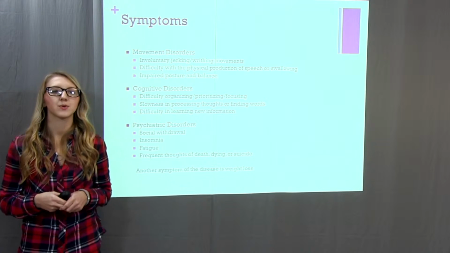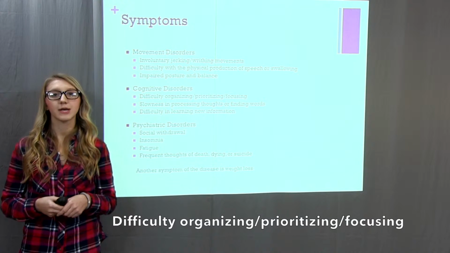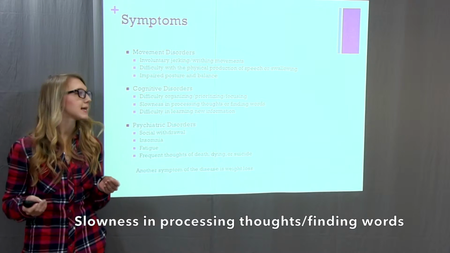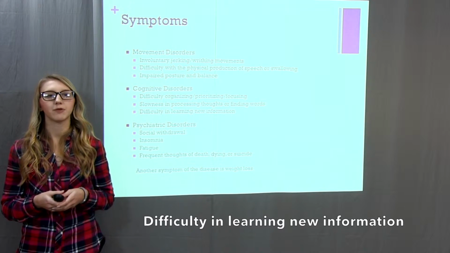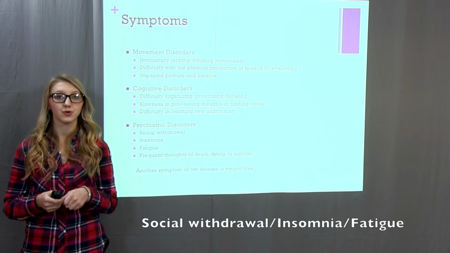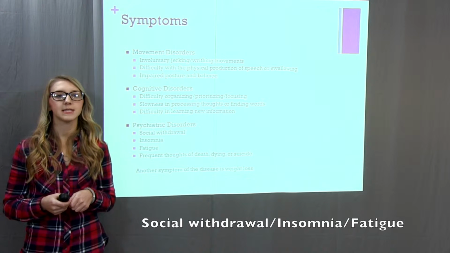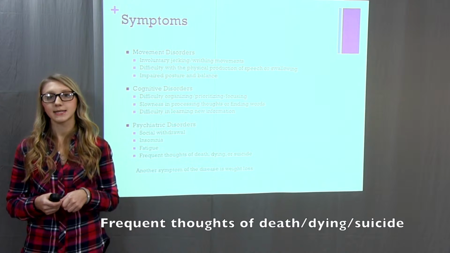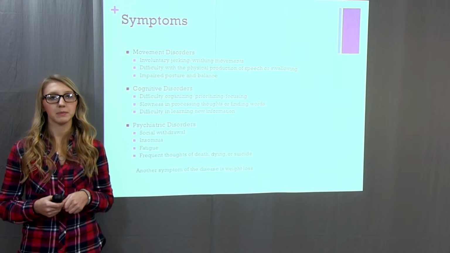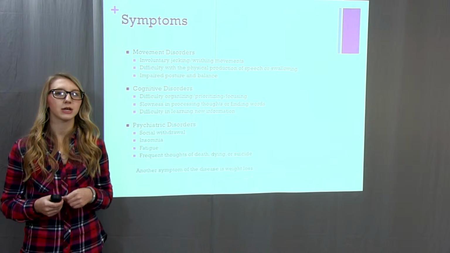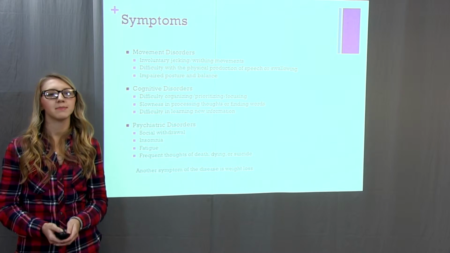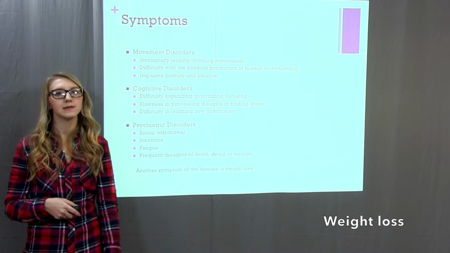Some of the cognitive disorders would be difficulty organizing, prioritizing, and focusing, slowness in processing or finding the right words to say, and difficulty in learning new information. And then some of the psychiatric disorders associated with it are social withdrawal, insomnia, fatigue, and frequent thoughts of death, dying, or suicide. Suicide is pretty common in people with the disease because, as I'll get to later, there is no cure for it. Another symptom that doesn't fall into any of these categories is weight loss.